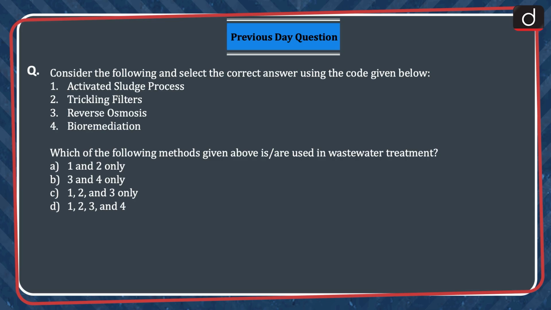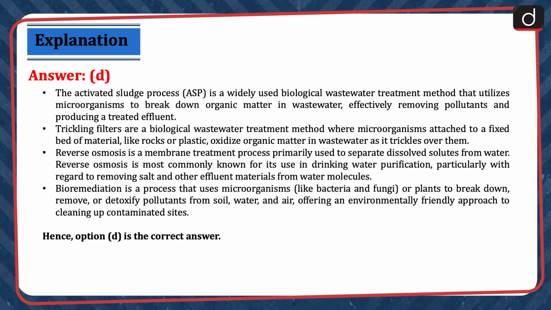Let's begin with the previous day question. Consider the following and select the correct answer using the code given below. 1. Activated sludge process. 2. Trickling filters. 3. Reverse osmosis. 4. Bioremediation. Which of the methods given above are used in wastewater treatment? A. 1 and 2 only, B. 3 and 4 only, C. 1, 2 and 3 only, and D. 1, 2, 3 and 4. The correct answer is option D.